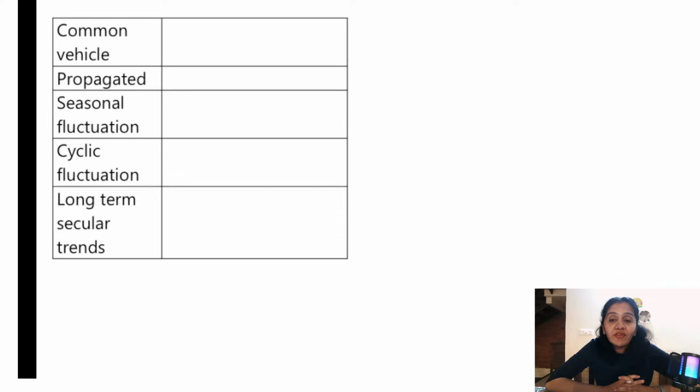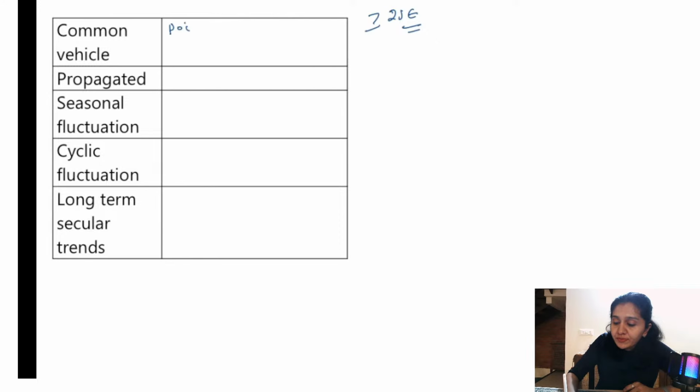So let us understand different types of epidemics now. So you all know that epidemic is occurrence of cases clearly in excess of expected frequency, right? That is more than 2 standard error. Okay, if the cases are more than 2 standard error, you say there is an epidemic. So there are different types of epidemic. What are the different types of epidemic? Common vehicle. There is only one vehicle, one source. Okay, there are 3 different types here.